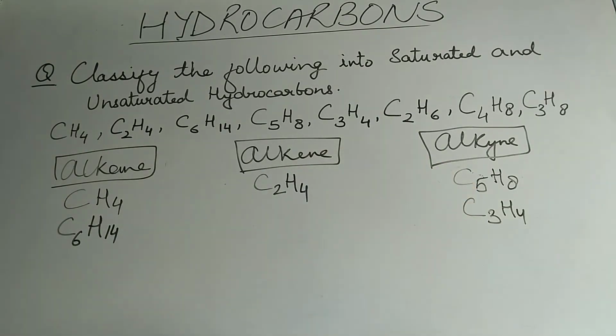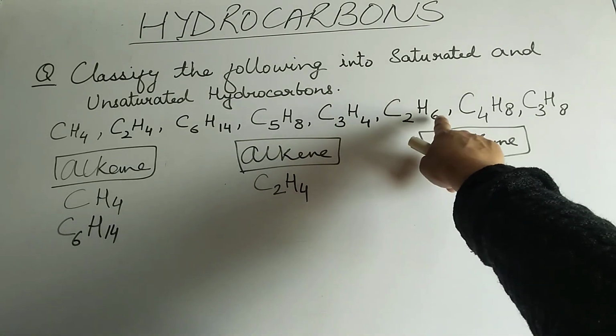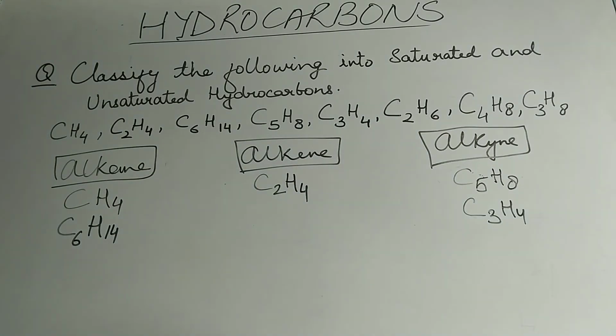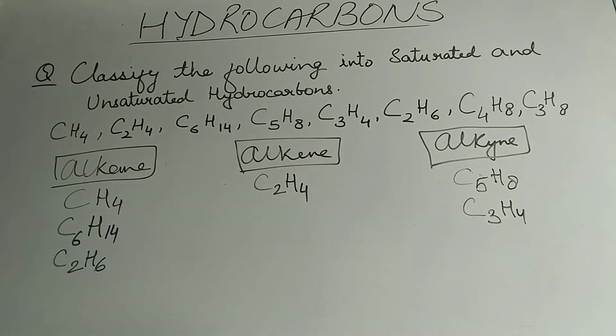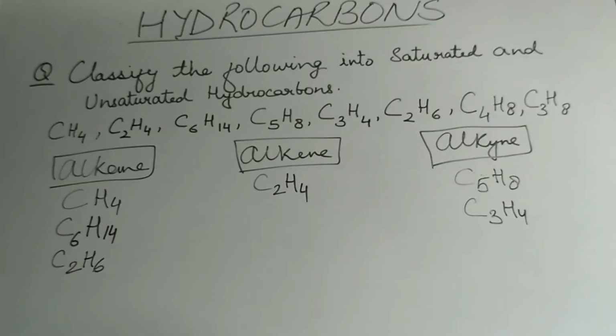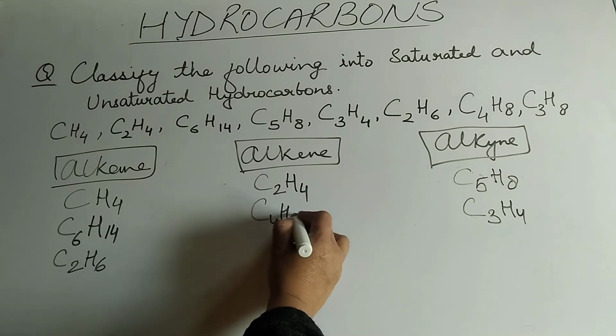Come to this one, C2H6. The hydrogen is double plus 2 of the carbon atom. Double is 4, plus 2 is 6. So this is going to fall under alkanes. The general formula of alkanes, the number of hydrogen atoms are double plus 2 of the carbon atoms. Coming to this one again, C4H8. You can clearly see the number of hydrogen atoms are just the double. And if hydrogen atoms are just the double of the carbon atom, it falls under the category of alkenes. So this is going to fall here, C4H8.